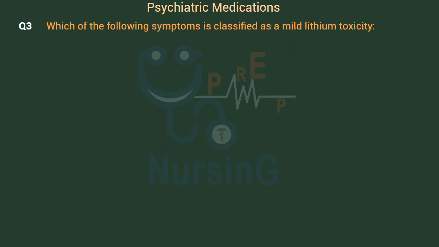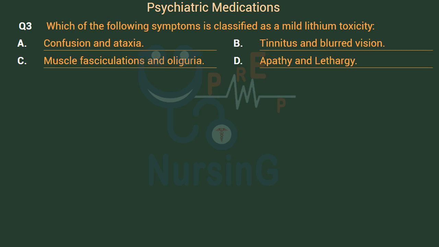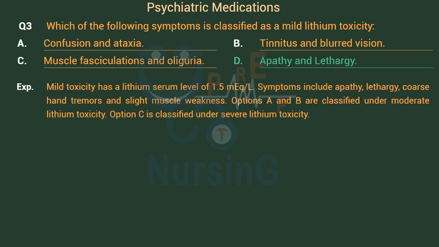Which of the following symptoms is classified as a mild lithium toxicity? Option A, confusion and ataxia. Option B, tinnitus and blurred vision. Option C, muscle fasciculations and oliguria. Option D, apathy and lethargy. Right answer is Option D, apathy and lethargy.